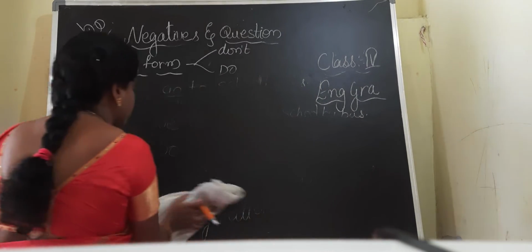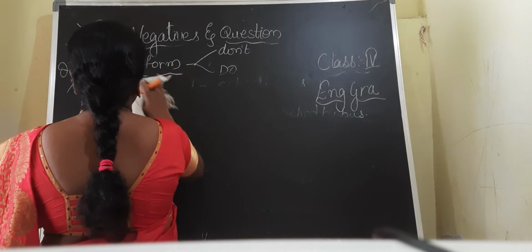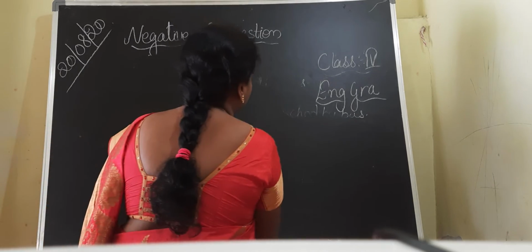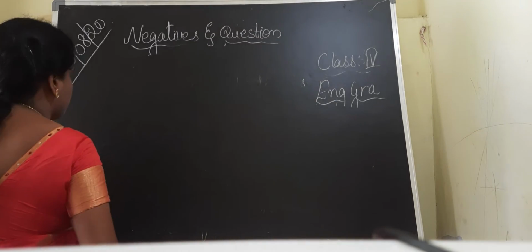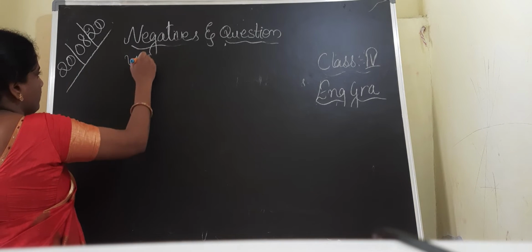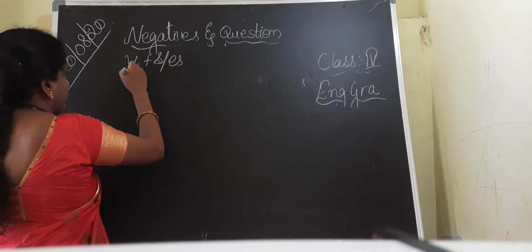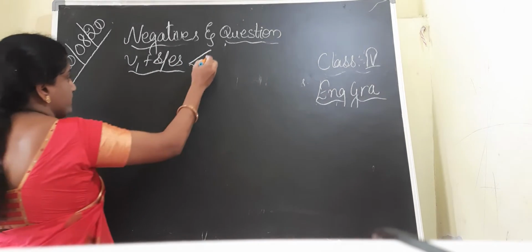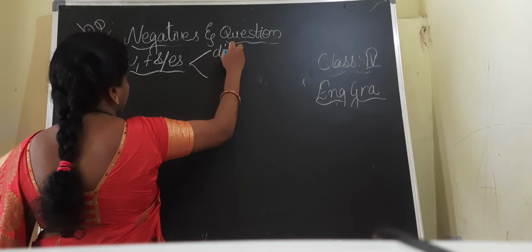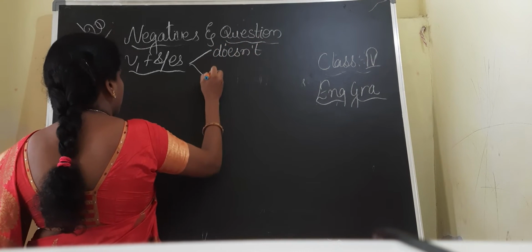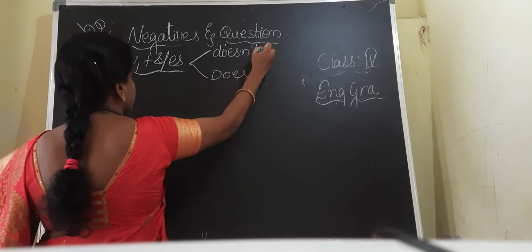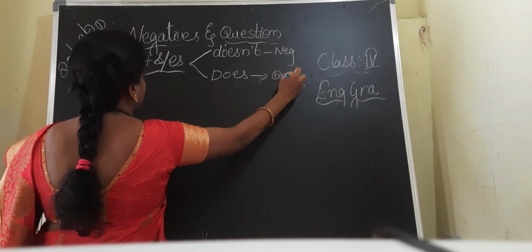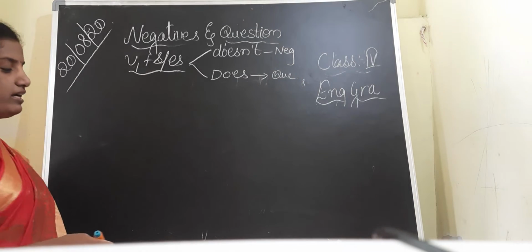Very interesting topic, children. Negatives and the questions. Two forms. Till now we have learnt only with the helping verbs and with the V1. Now today we are going to learn about V1 with yes or es. Already I have discussed with you, children. Whenever we have V1 with yes or es, to write the negative form you have to add doesn't, and you have to start the question with does. This is for negative and this is for question form. Okay, you have to start the question with does.